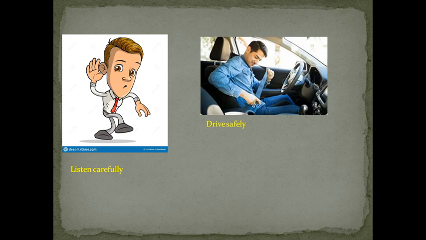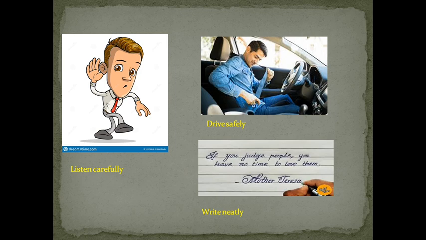Now we'll move forward. Here three objects are given before you. The first one shows listening. The second indicates driving. The third indicates writing. If we ask the question, how are they doing the action? For example, listen. How are they listening? Carefully. Listen carefully.